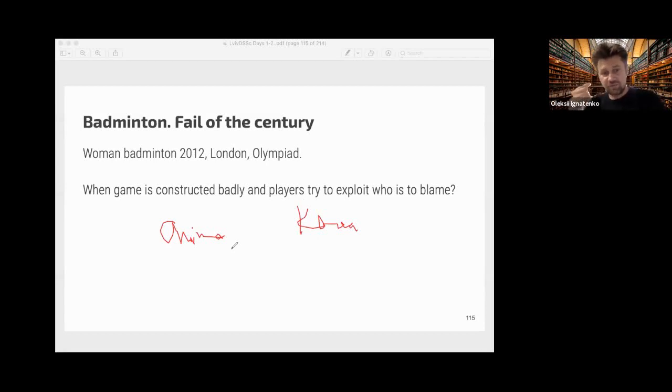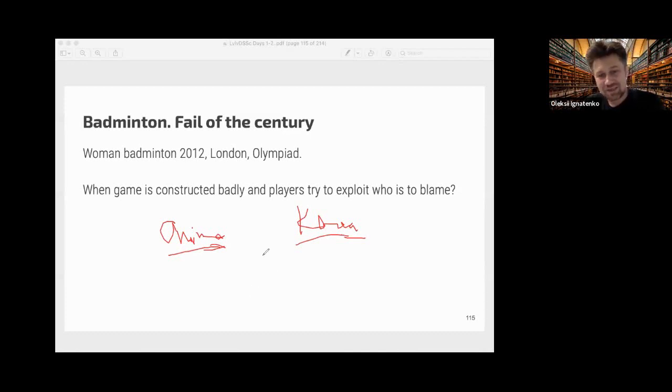Well, because if China here wins in this situation, they will face another team, so they reduce the chances to win a medal. And if Korea loses in this game, they will face the strongest team in the tournament, from another China team, and they do not want to do this. So they both wanted to lose, and if you know how badminton looks, it was really pathetic